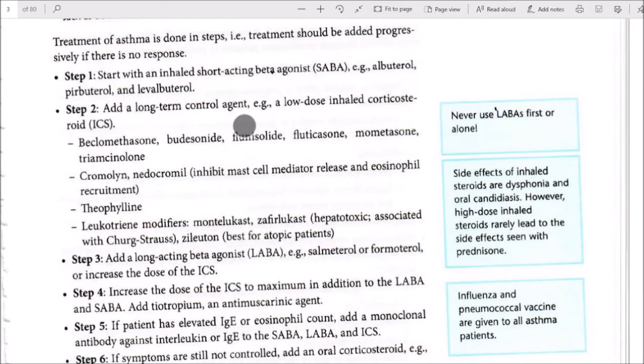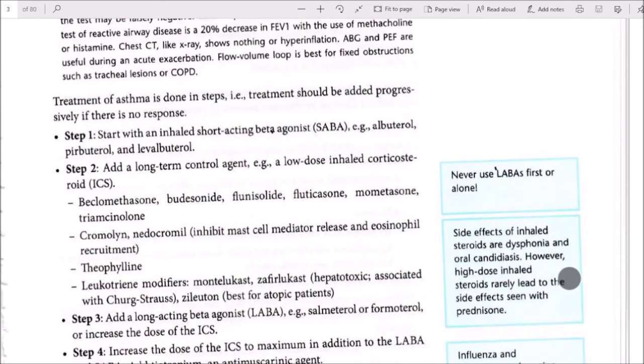Step 2. Add a long-term control agent, for example a low-dose inhaled corticosteroid: beclomethasone, budesonide, flunisolide, fluticasone, mometasone, and triamcinolone. Never use LABA first or alone.